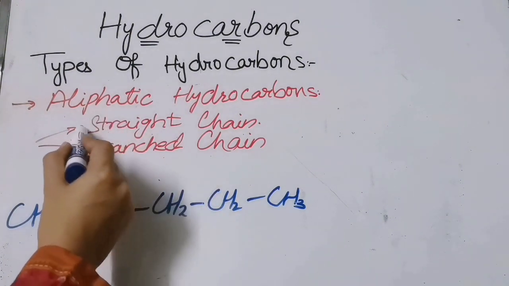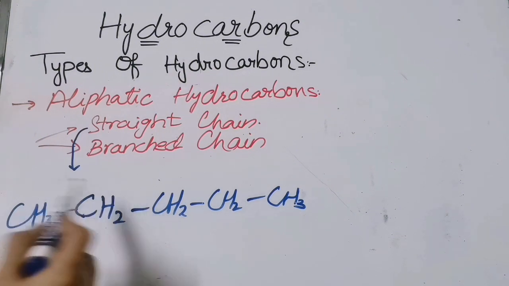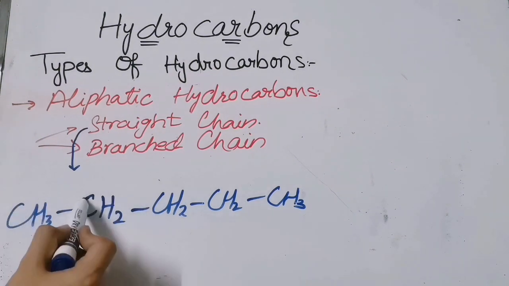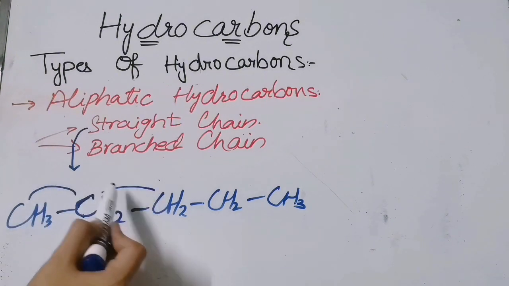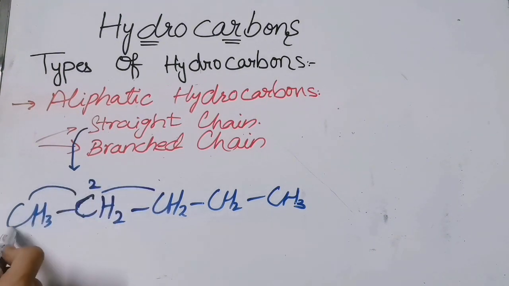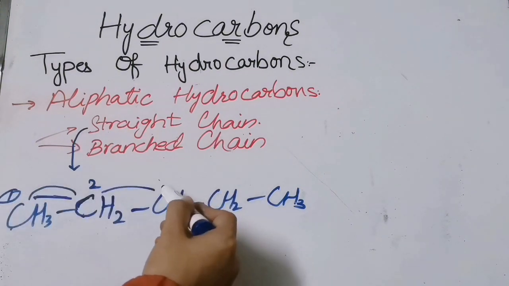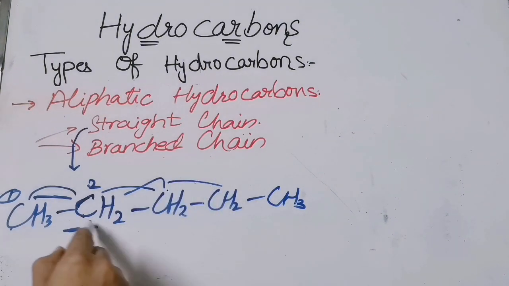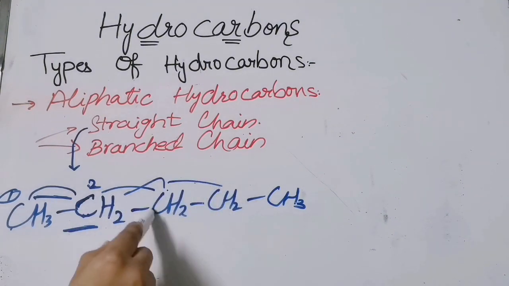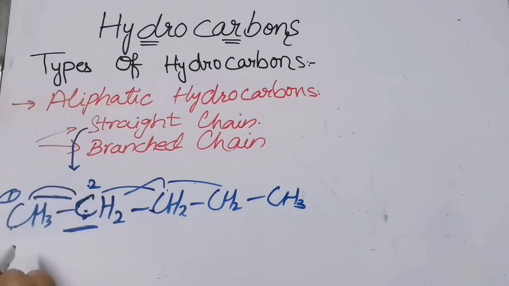In this case, we say no carbon atom is directly attached to more than 2 carbons. See over here, this carbon is attached to how many carbons? 1 and 2. So it is attached with 2. This one is attached with only 1 carbon. This carbon is also attached with 2 carbons. So in a straight chain, we say that no carbon should be directly attached with more than 2 carbon atoms.